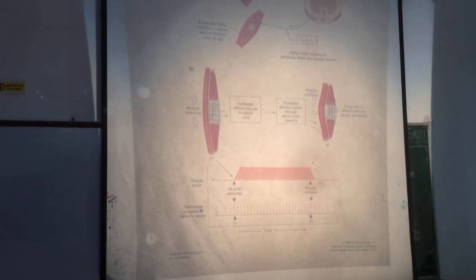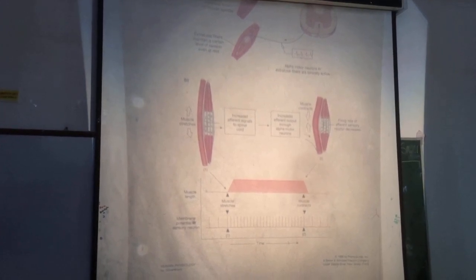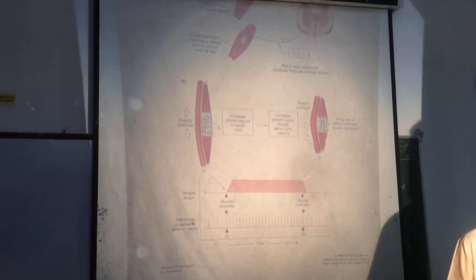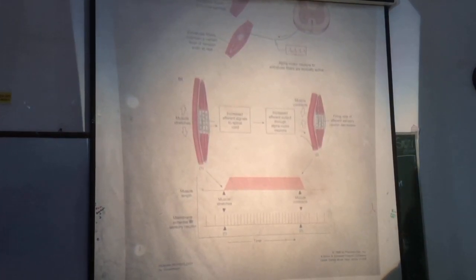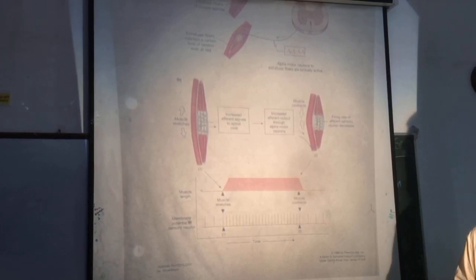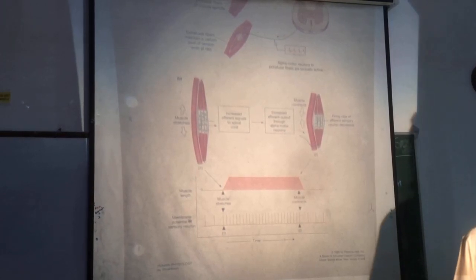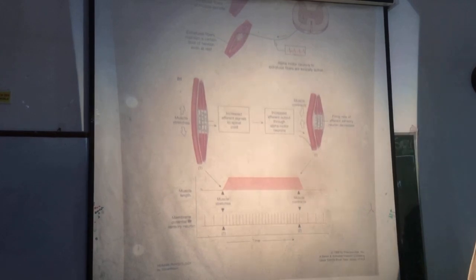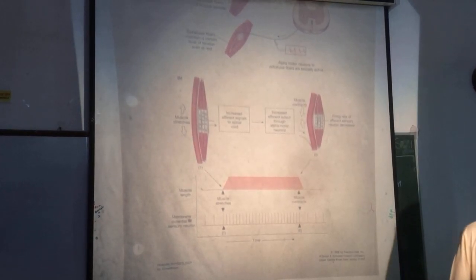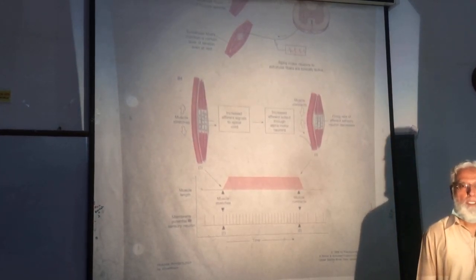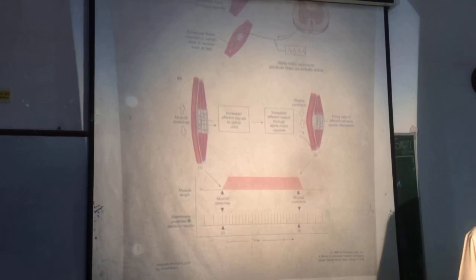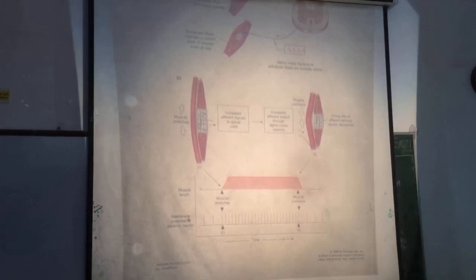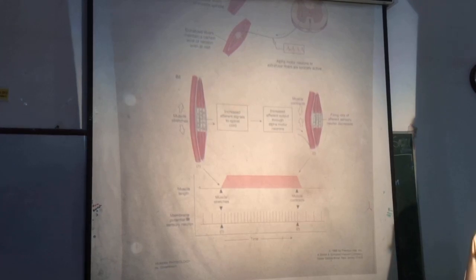Which intrafusal fibers are innervated by the primary nerve ending? The nuclear bag fibers. Nuclear bag fibers are innervated only by the primary nerve ending, so they are involved in response to dynamic stretch.